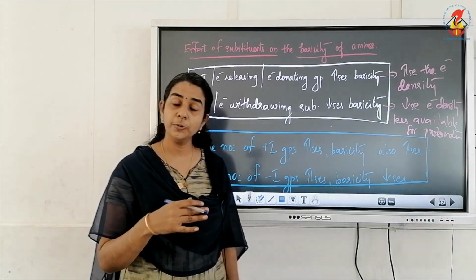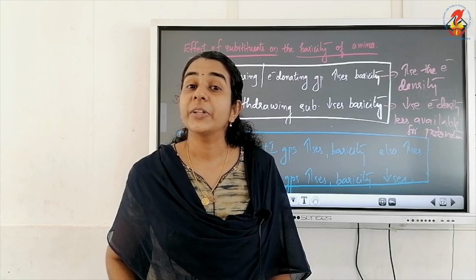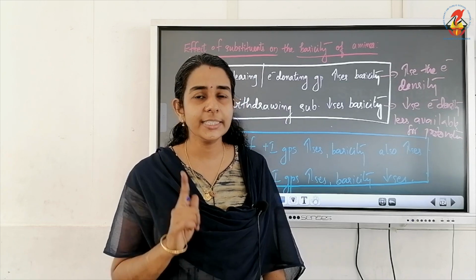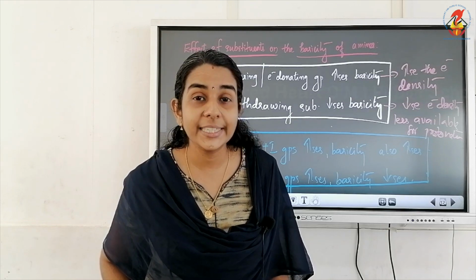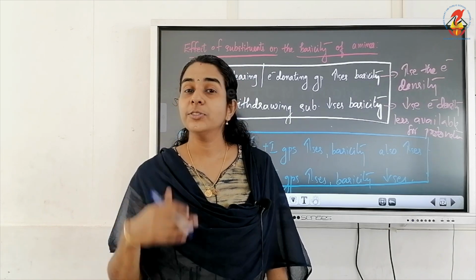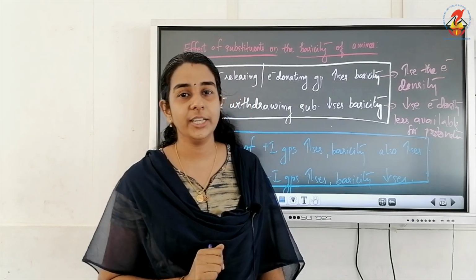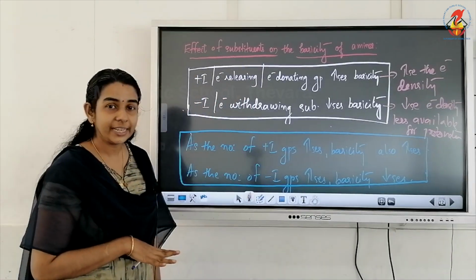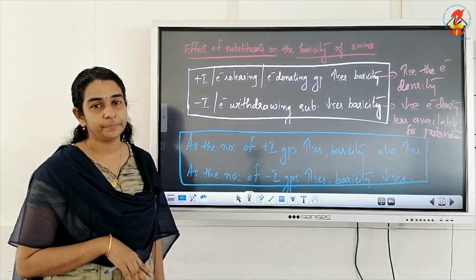So plus I groups increase basicity, minus I groups decrease basicity. Just the reverse of the effect of substituents in the case of acidity. In the case of acids, minus I groups increase acidity. But in the case of basic nature, minus I groups decrease basicity.